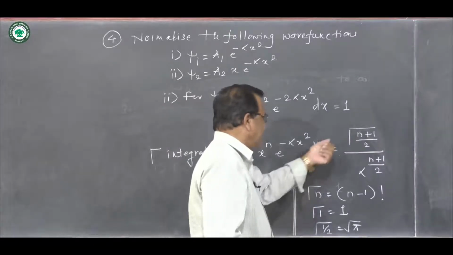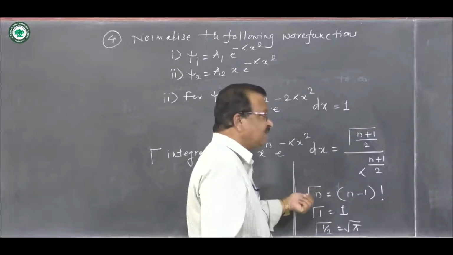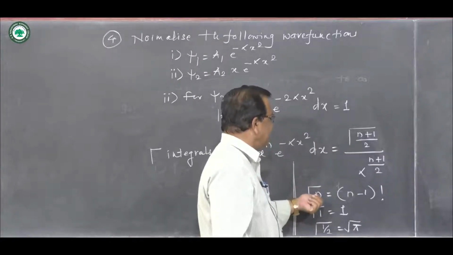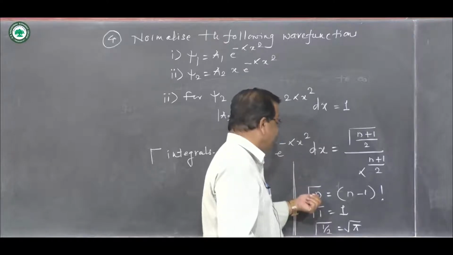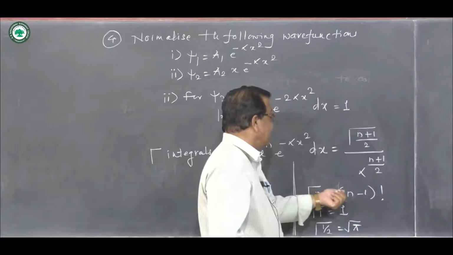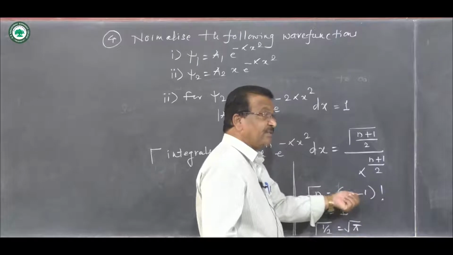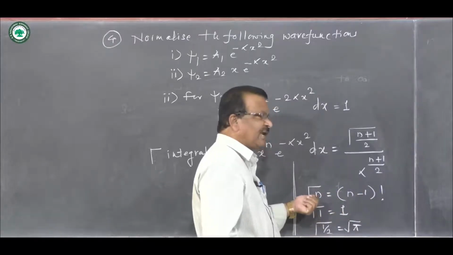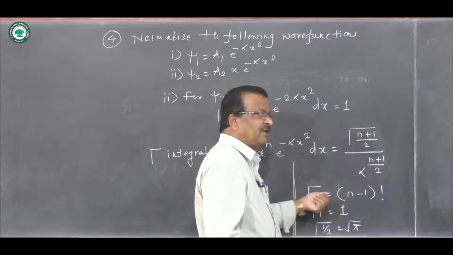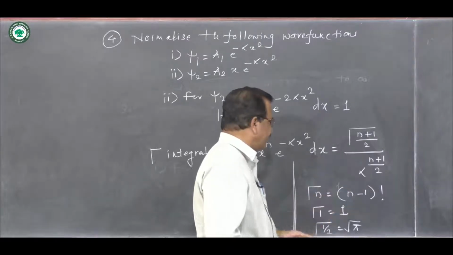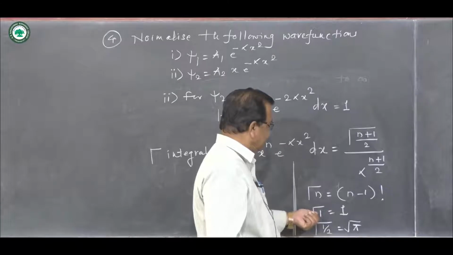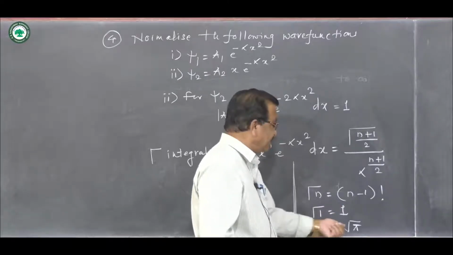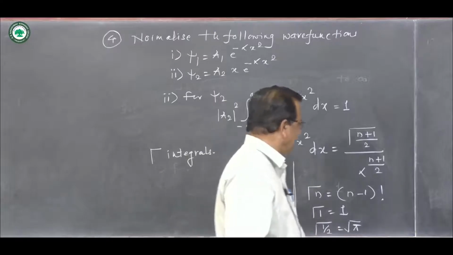If gamma of (n plus 1) by 2 results in an integer value, such as gamma 3, then its value will be 3 minus 1 factorial, means 2 factorial. The value of gamma 3 is 2 factorial, gamma 4 is 3 factorial, gamma 5 is 4 factorial, and so on. And these are the standard results: gamma 1 results in 1 and gamma half results in square root of pi.